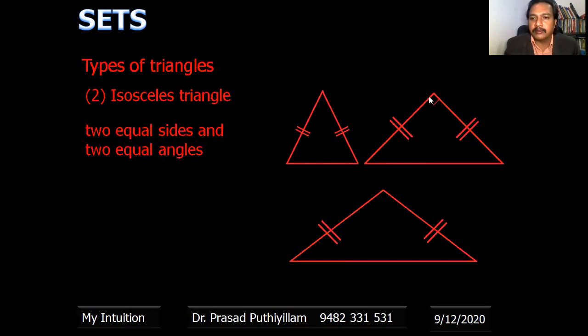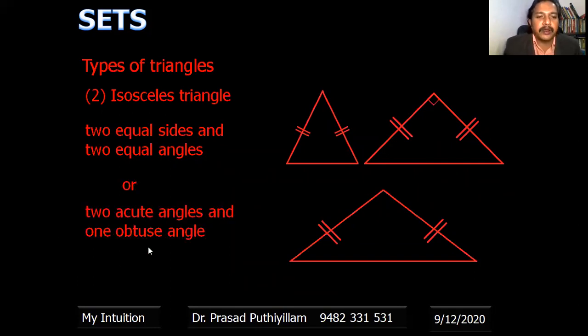Here, one more addition is given: this angle is 90 degrees, whereas here it is not 90 degrees, it is more than 90 degrees. So all three cases are given here. You can say that it has two acute angles and one obtuse angle. The same meaning: having two equal sides and two equal angles will give two acute angles and one obtuse angle. We'll see the examples one by one. What an acute angle and an obtuse triangle are is in the next slide.